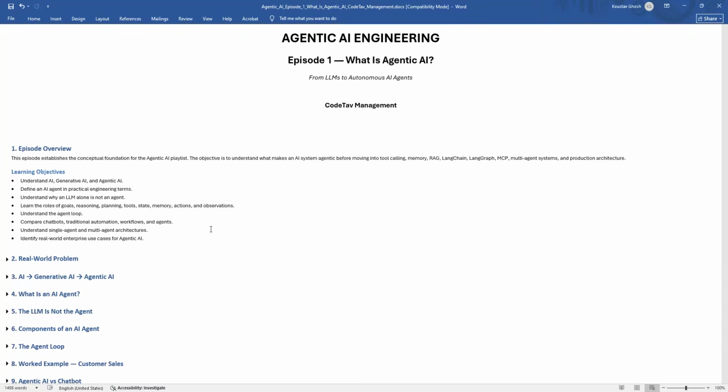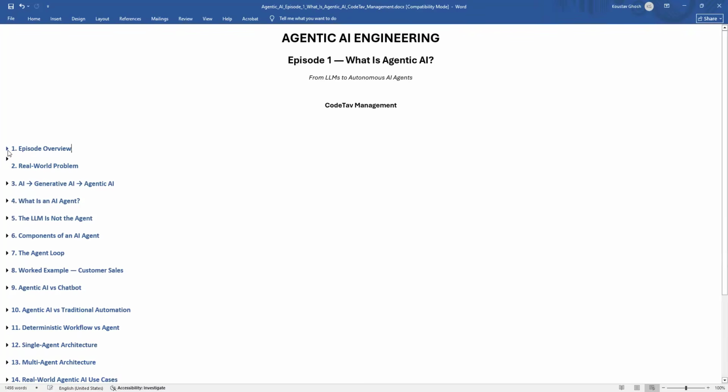Because before learning how to build an AI agent, we need to understand what exactly an AI agent is, what makes an application agentic, why ChatGPT by itself is not necessarily an agent, what the role of an LLM is, what tools are, what memory is, what state is, and most importantly, how an AI agent actually makes decisions and performs actions. So by the end of this episode, you should have a very clear mental model of agentic AI.